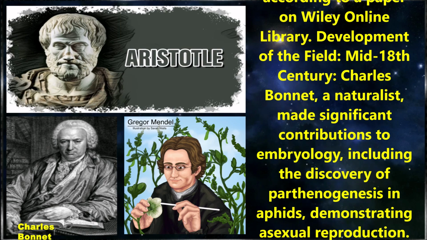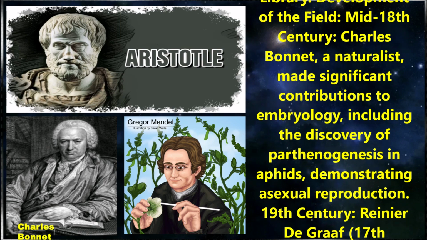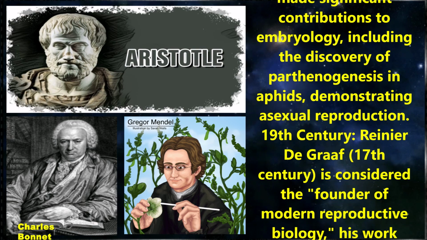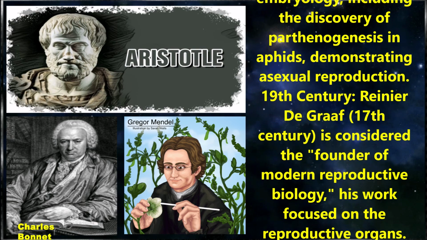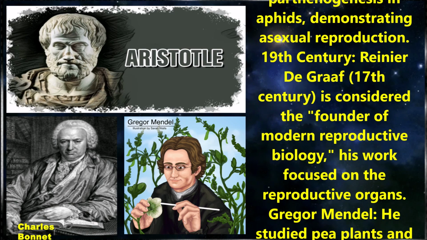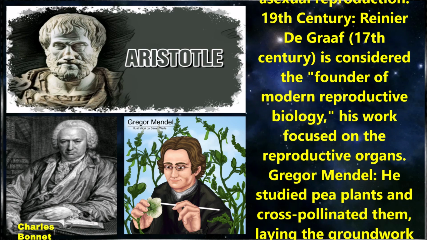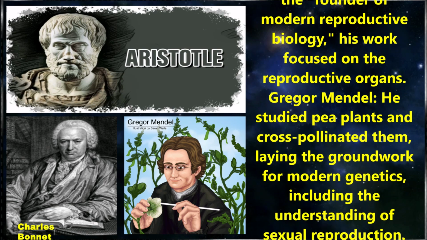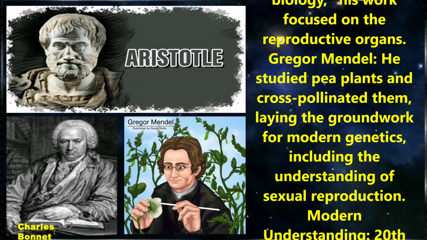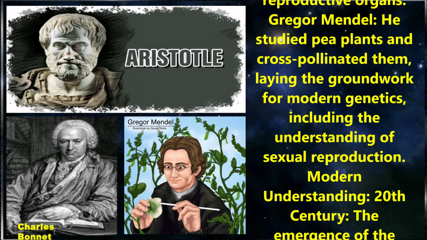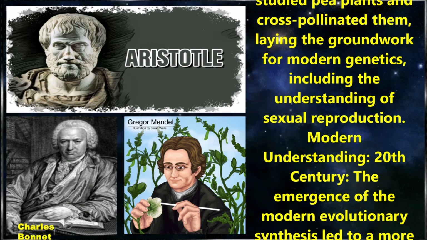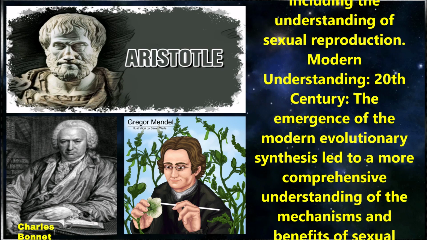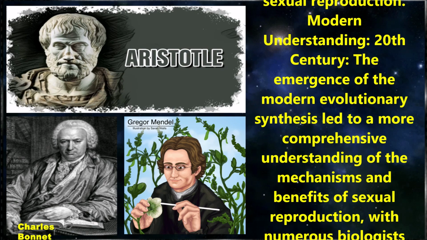In the mid-18th century, Charles Bonnet, a naturalist, made significant contributions to embryology, including the discovery of parthenogenesis in aphids, demonstrating asexual reproduction. Reinier de Graaf, from the 17th century, is considered the founder of modern reproductive biology. His work focused on the reproductive organs. Mendel studied pea plants and cross-pollinated them, laying the groundwork for modern genetics, including the understanding of sexual reproduction.